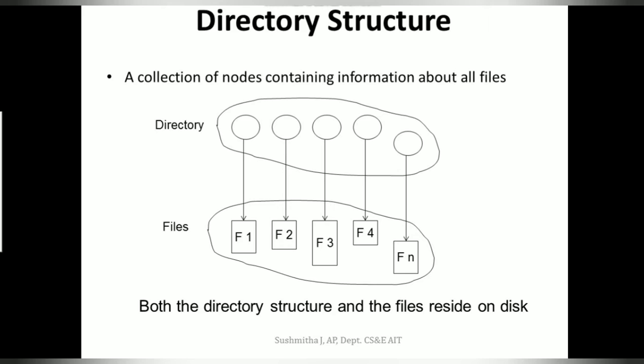So, you can see here we have the list of files and we have a set of directories. Each file is given under the directory. So here in the directory structure you will be seeing various ways it could be organized.